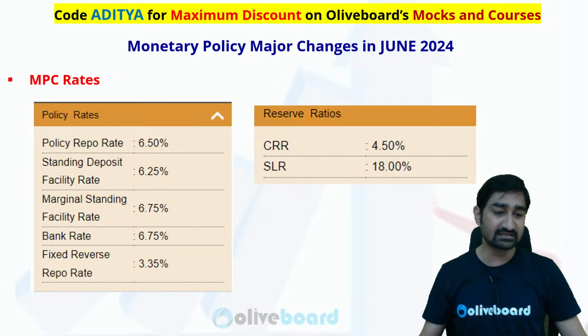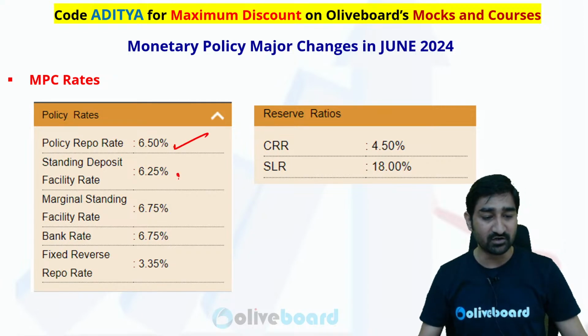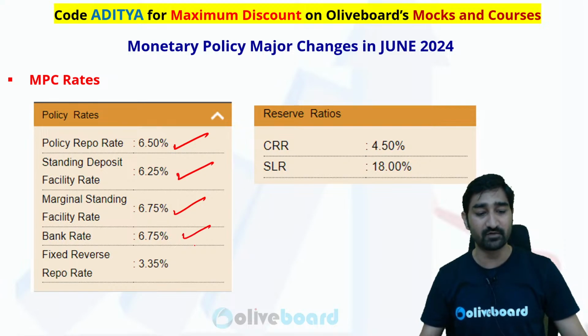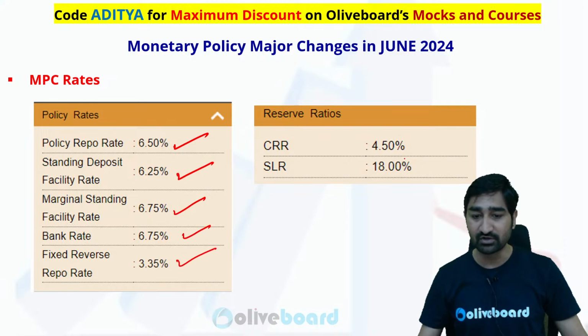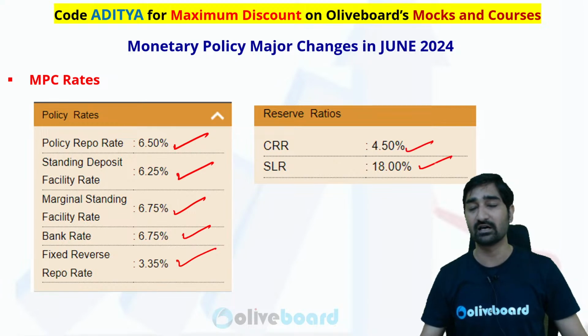After this, the last thing, policy rate is 6.5, standing deposit facility 6.25, MSF है 6.75, bank rate 6.75, fixed reverse repo rate आपका है 3.35, CRR 4.5, SLR 18%.